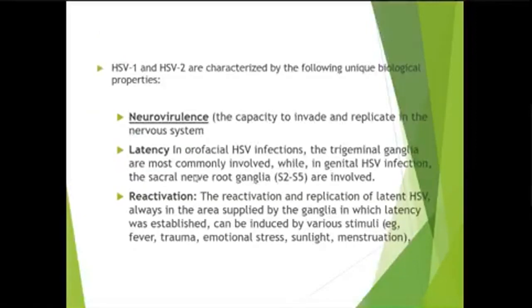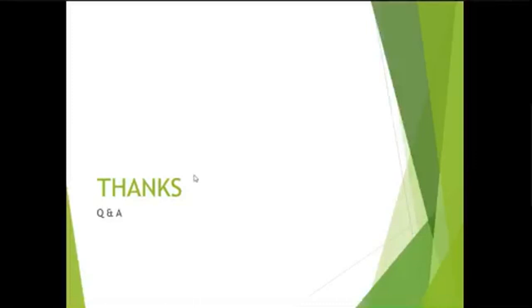HSV1 and HSV2 are characterized by three properties. These properties are seen in almost all the herpes viruses. Number one is neurovirulence, that these viruses have a special affinity to the nervous system. Then latency. Once the person is infected with this virus, the virus remains dormant in the cells maybe for life, and will cause recurrent infections or reactivation again and again. So latency is an important feature.